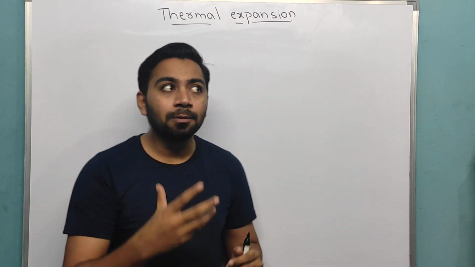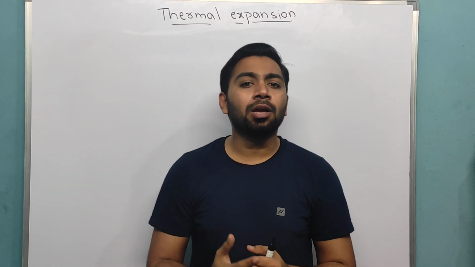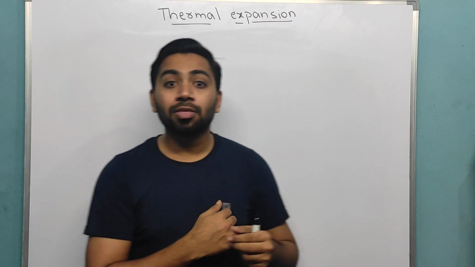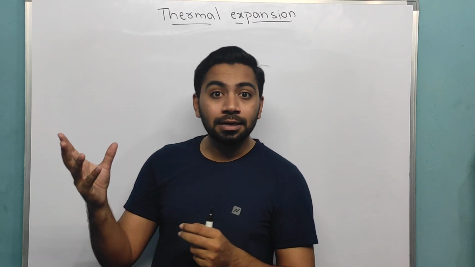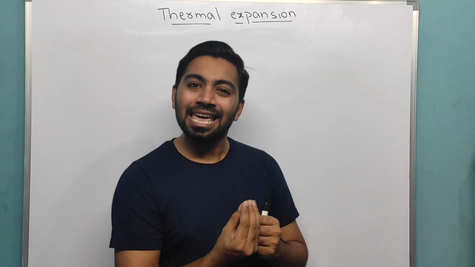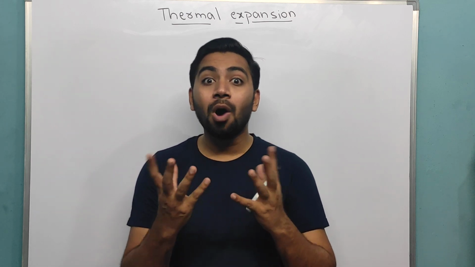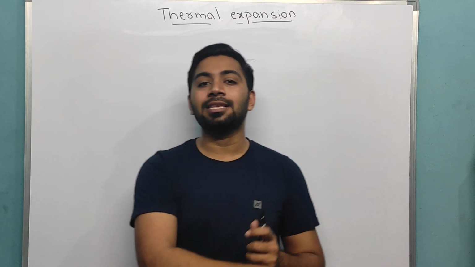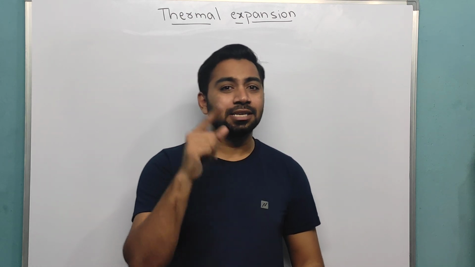Or else, in ancient times we used the pendulum clock, and now also we use a clock which has a pendulum. Now this pendulum clock at summer time started showing some late time. We can say it is lagging in time. Because of what is that lagging in time? This kind of topics we are going to learn in this class. So without wasting any time, let's get started.